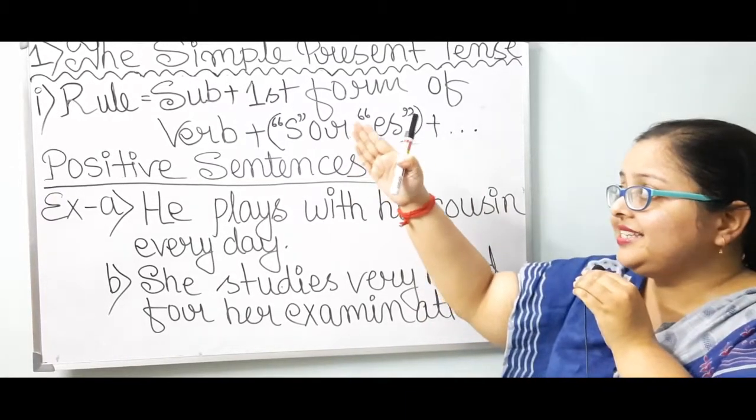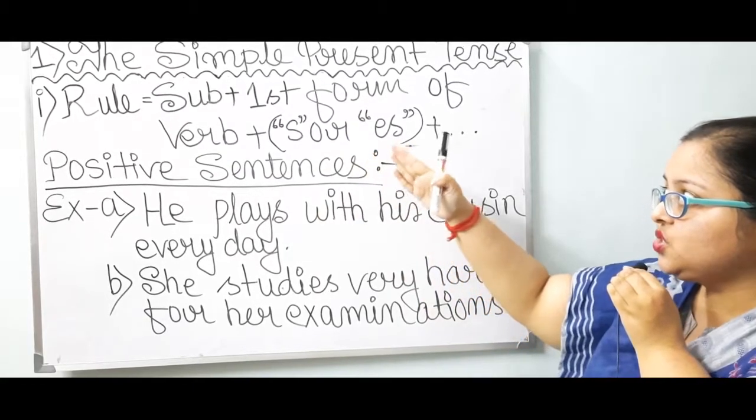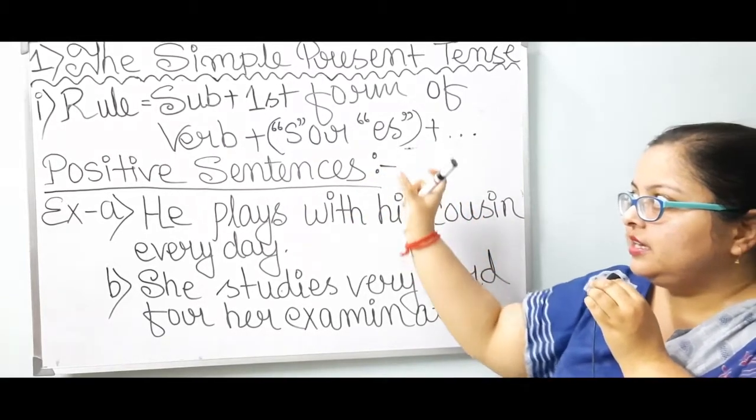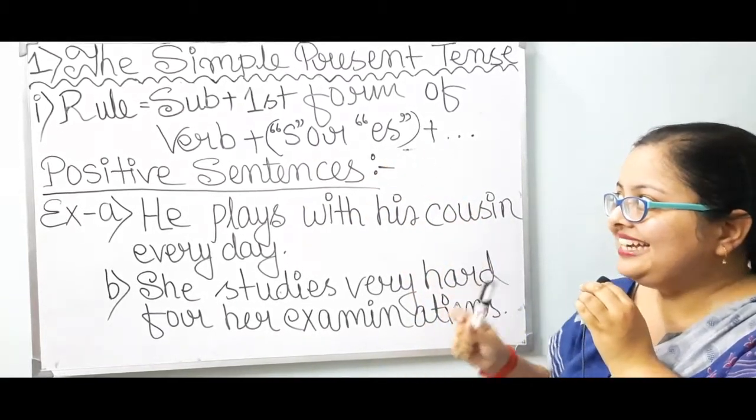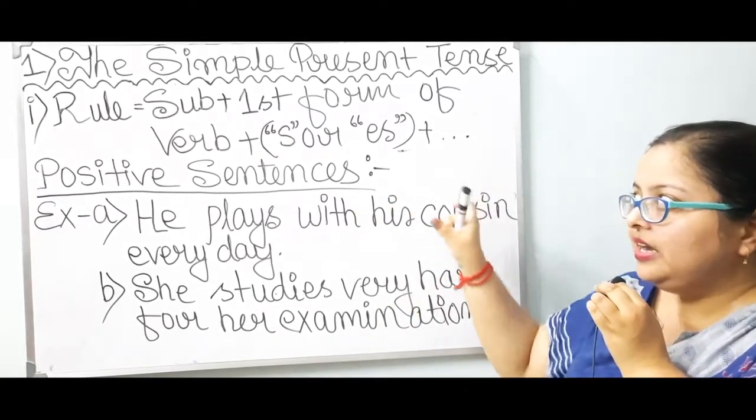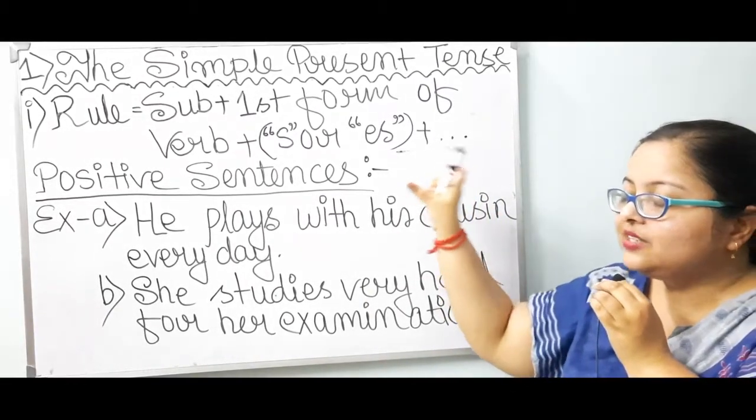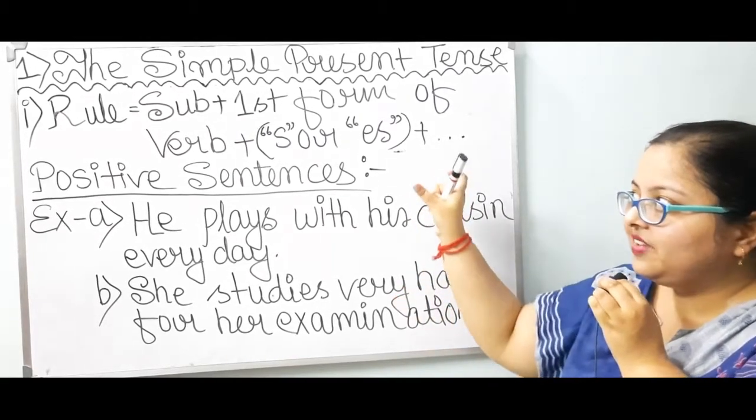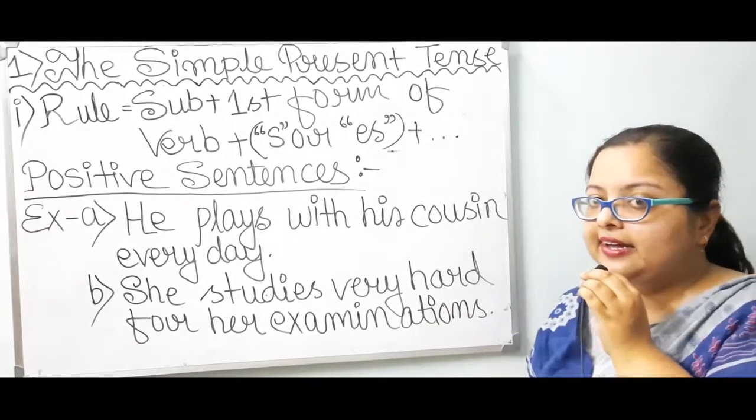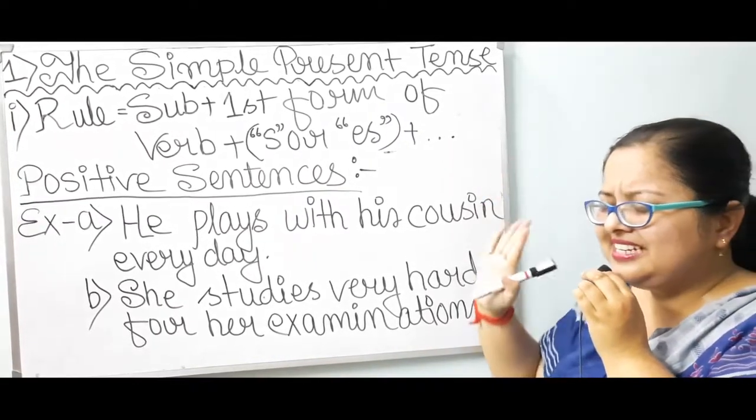Number 1, under the simple present tense, rule number 1: subject plus first form of verb plus s or es in a bracket, plus other words as needed. Whenever you find anything in a bracket in a rule, you will know that this thing is optional. If it is required, you can put it, otherwise not.